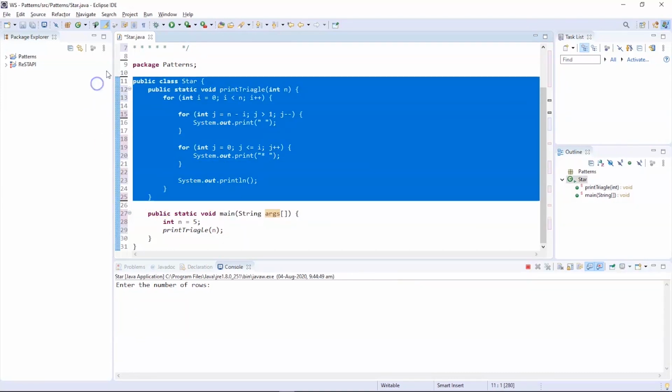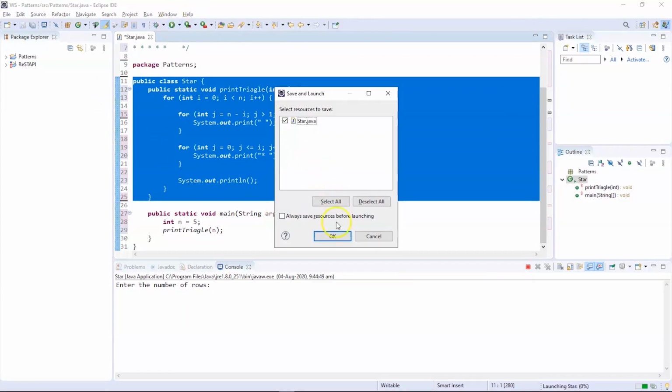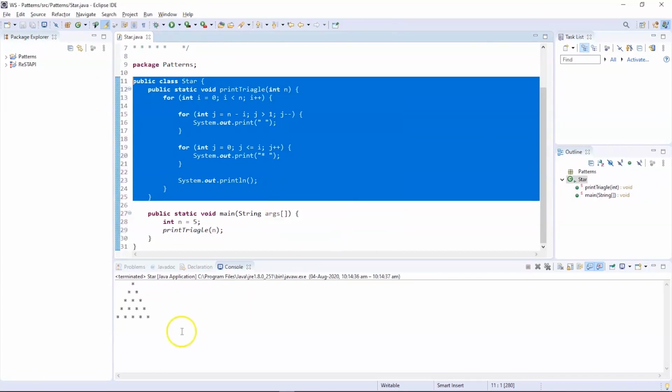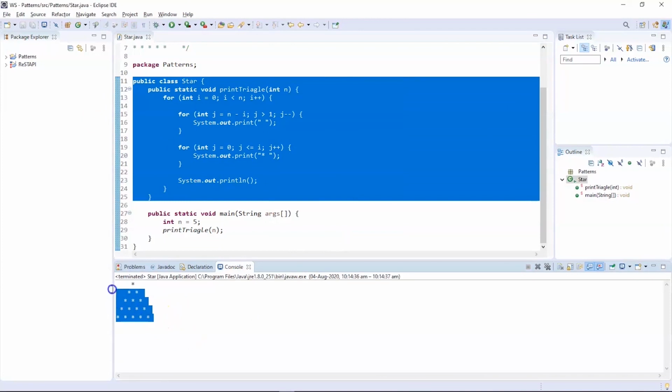Now let us try to execute this program and see the output. There you go. The program got successfully executed and the required spaces and the stars have been printed here. So as you can see, we have spaces, followed by that we have a star. Similarly, spaces onto the left, a star and the second star.